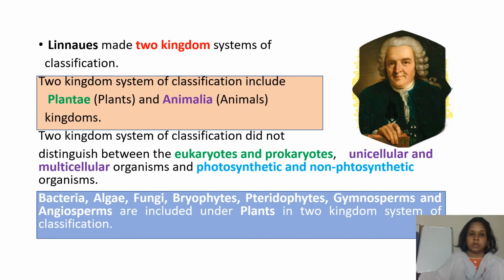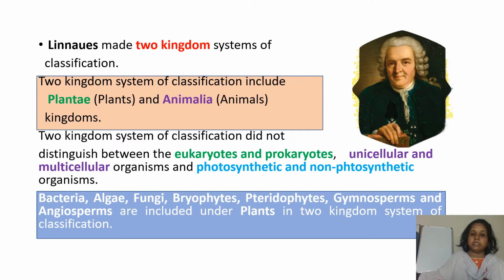Later, Linnaeus made the two kingdom system of classification, which includes Plantae and Animalia. Plants are included under Plantae and animals under Animalia. The two kingdom classification did not distinguish between eukaryotes and prokaryotes, unicellular and multicellular organisms, and photosynthetic and non-photosynthetic organisms.